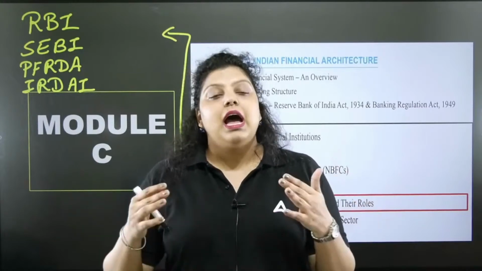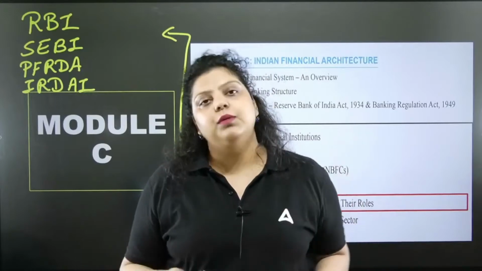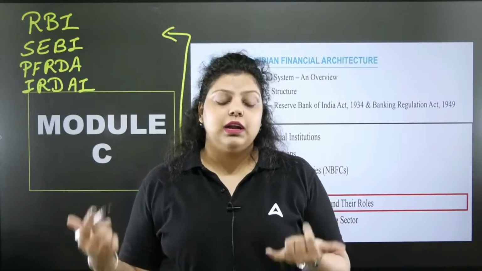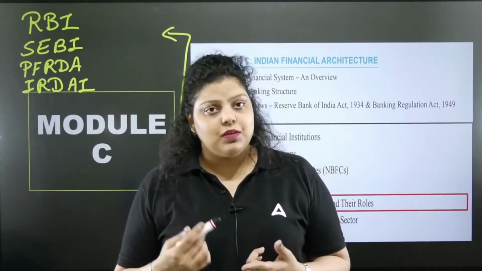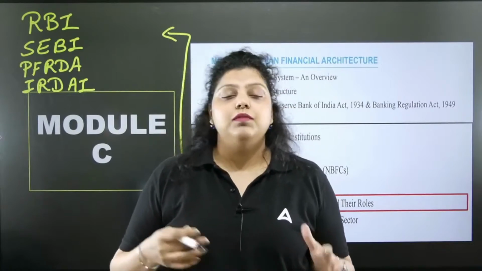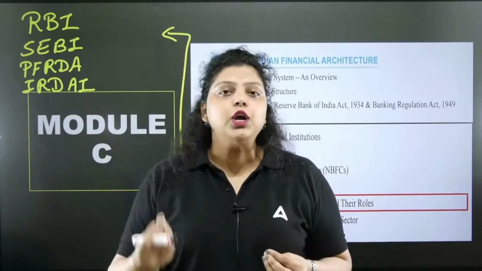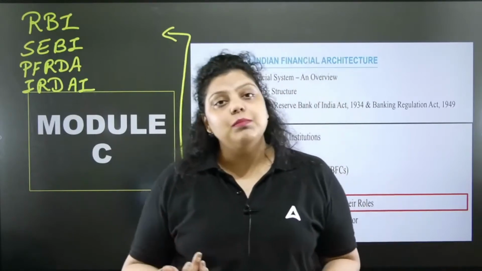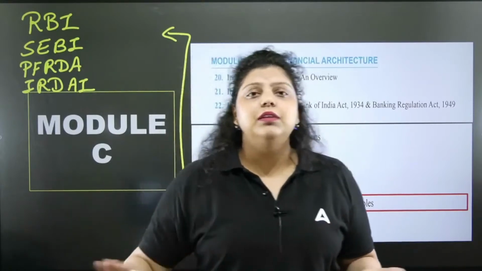Financial system. And to perform this, we need a particular platform, and that platform is known as the financial market. We have a lot of segments of the financial market, like the credit market, debt market, capital market, money market, mutual fund market, insurance market, etc. So simply to fulfill the objective of the financial system, we need the financial market, and the financial markets work properly with guidelines, transparency and everything.